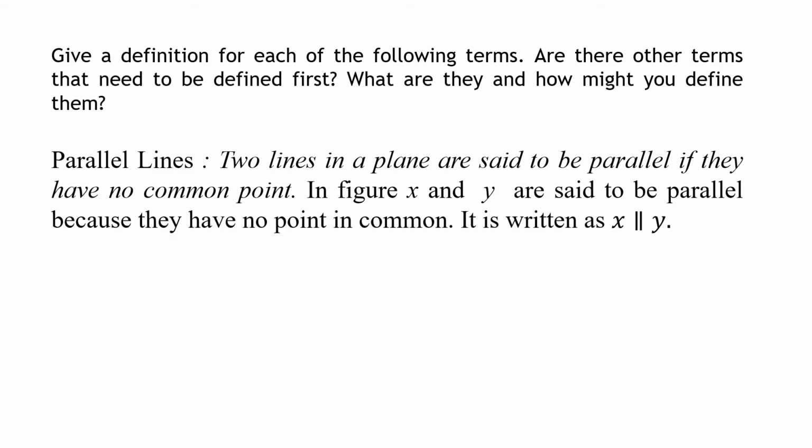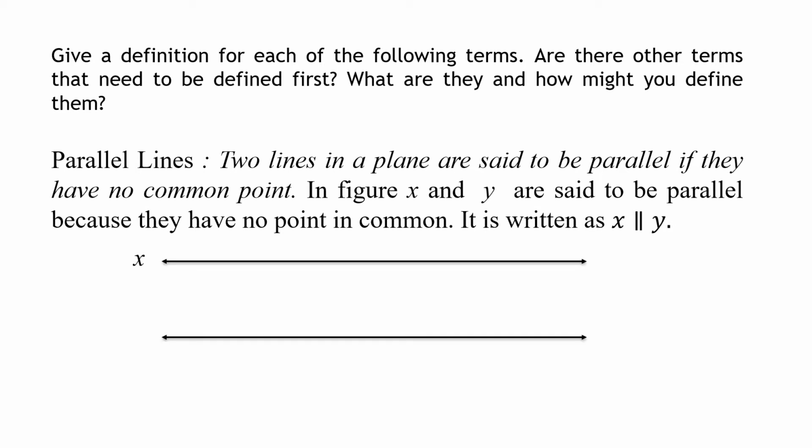So first is parallel lines. What are parallel lines? Two lines in a plane are said to be parallel if they have no common point. No common point means even if you extend the two lines, there should be no point which is on both the lines. There cannot be even a single point which is on both the lines. If there is no such point, then they are said to be parallel lines.